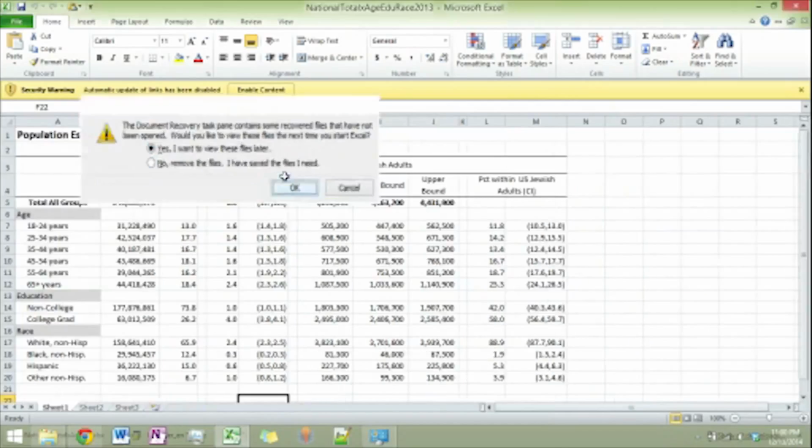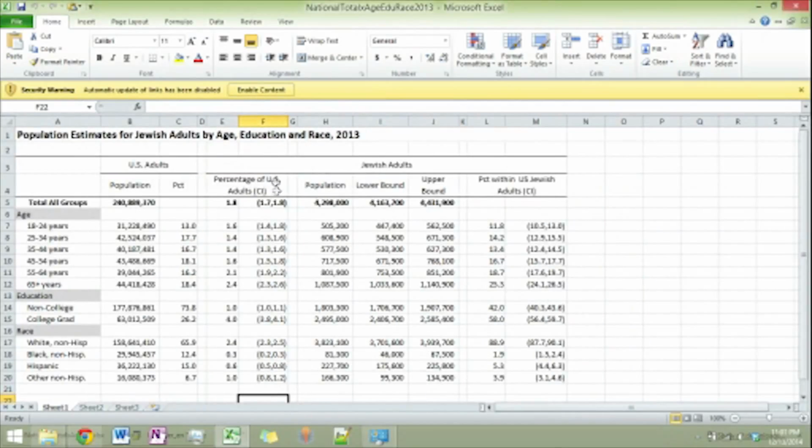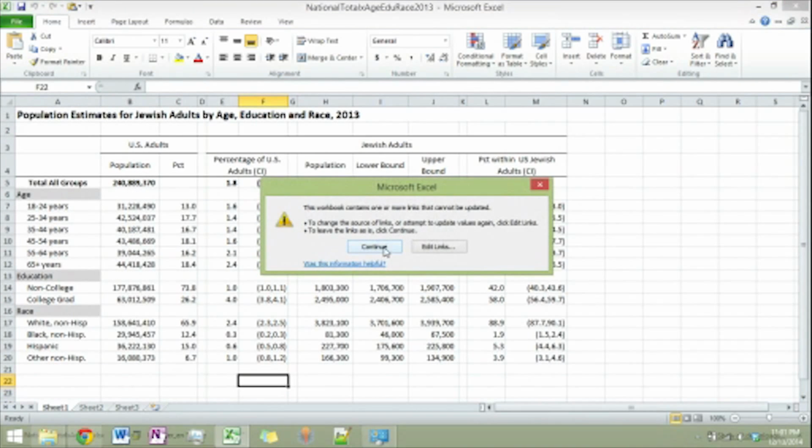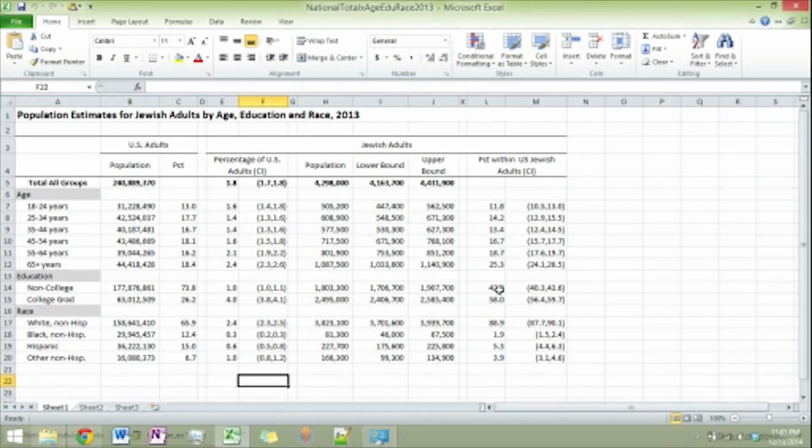And so here we've provided for the entire US population all of our demographics, so it's just easier for you to look at.